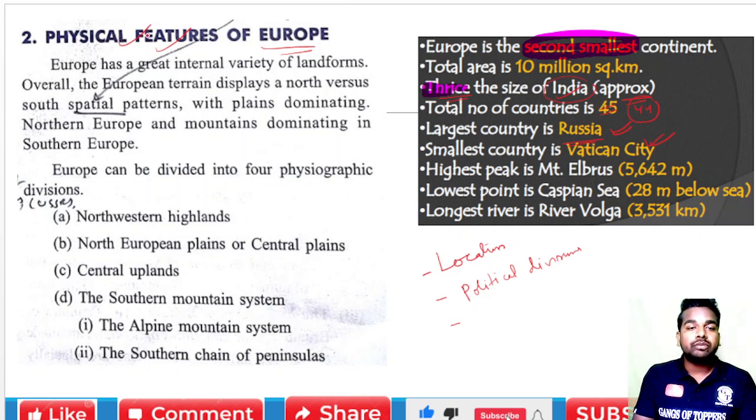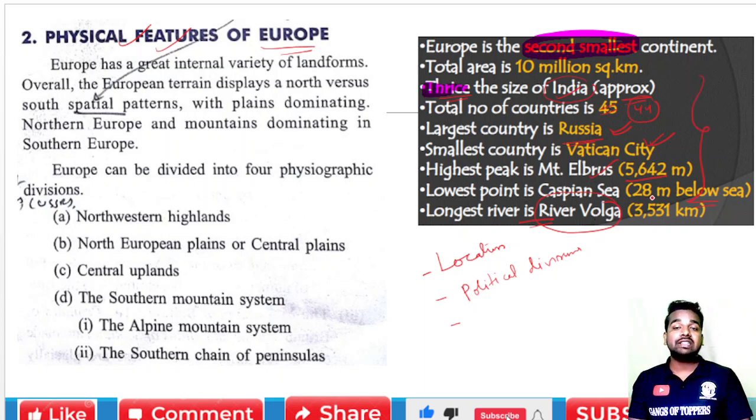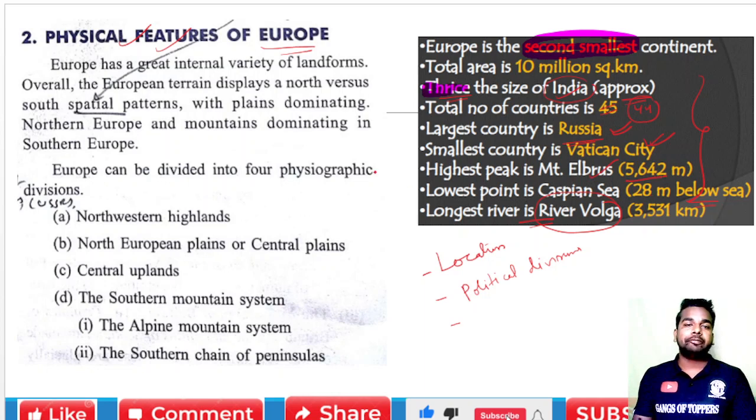Okay. Now, going through the physical features, the highest peak is Mount Elbrus, about 5,642 meters, the lowest point is the Caspian Sea, about 28 meters below sea level, and the longest river is the River Volga. You have to understand these three points, as this can be an inside question. Okay, now let's start. Europe has a great internal variety of landforms.